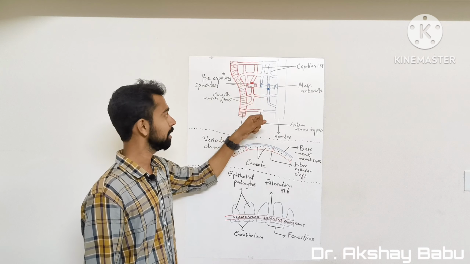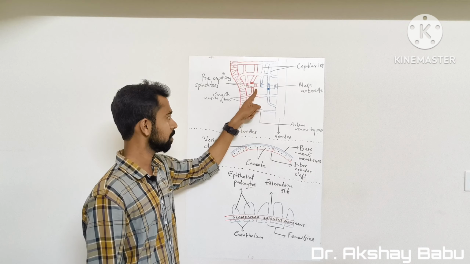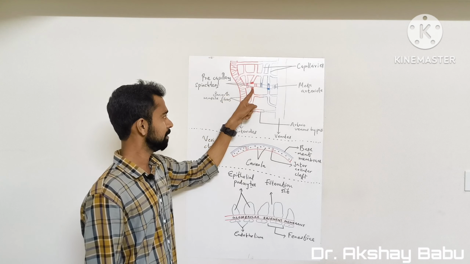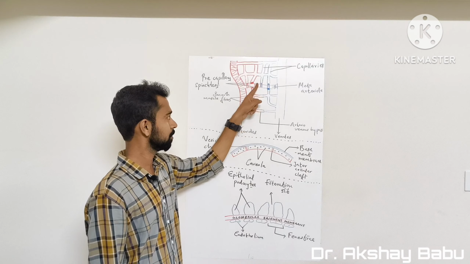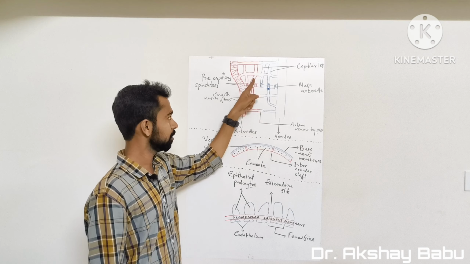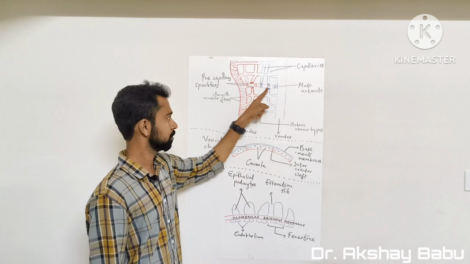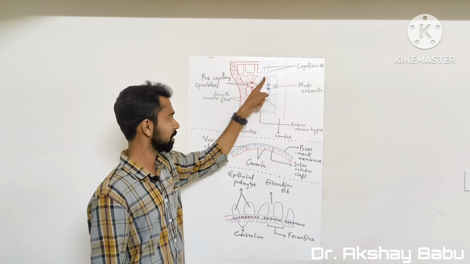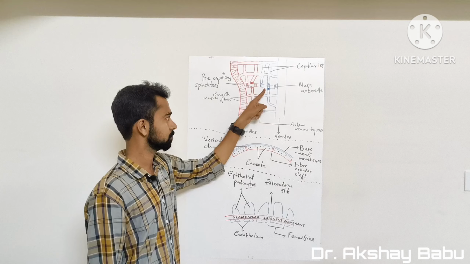And next you can see another structure. They are precapillary sphincters. So these are the precapillary sphincters. From here, capillaries will arise. You can see capillaries arising from these precapillary sphincters.